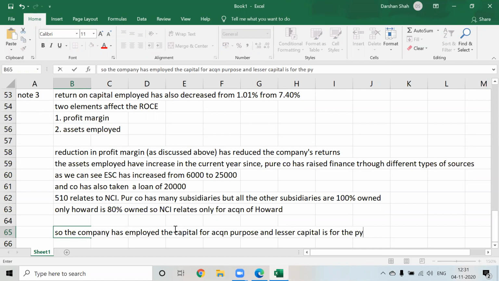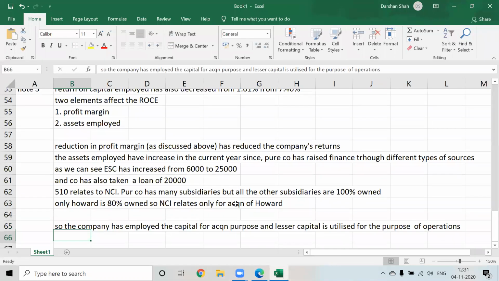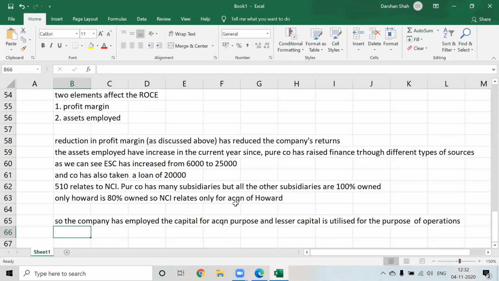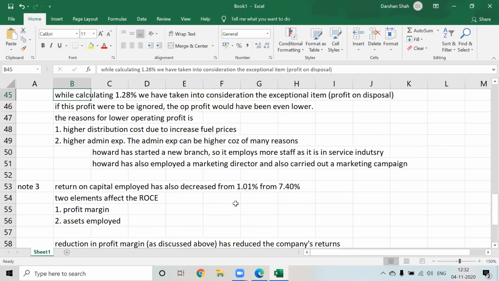Lesser capital is utilized for the purpose of operations. So if you want to make the comment of utilization of capital, this will be a better comment of operations. Okay. Yes. Okay, but see, in return on capital employed, we will have to make that for operating profit and return on capital employed. We will have to make that note.